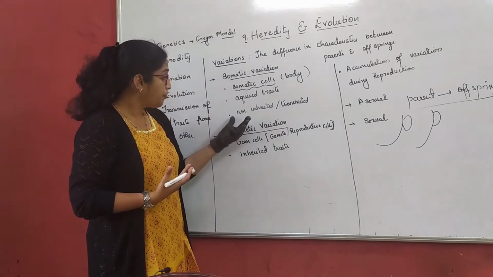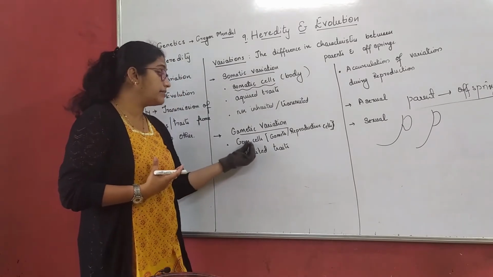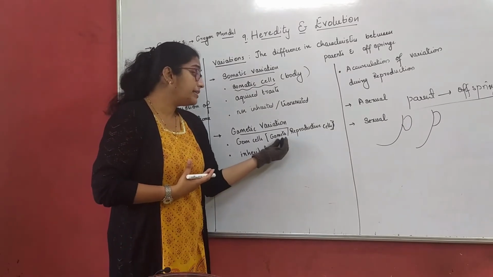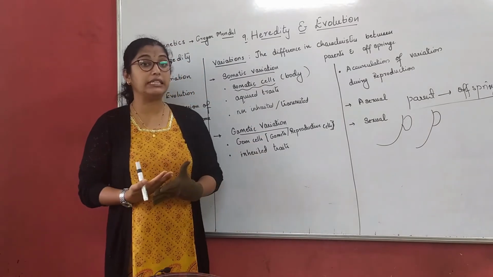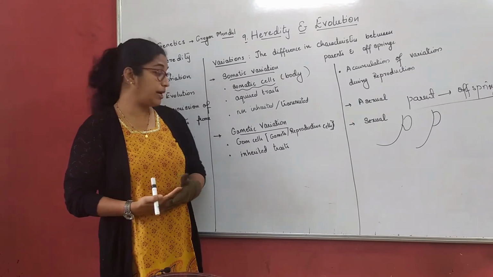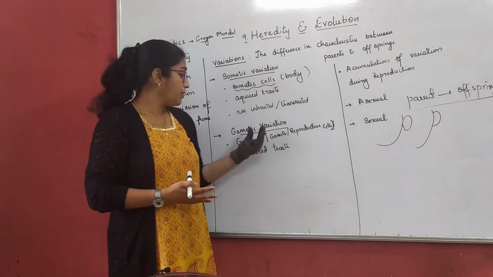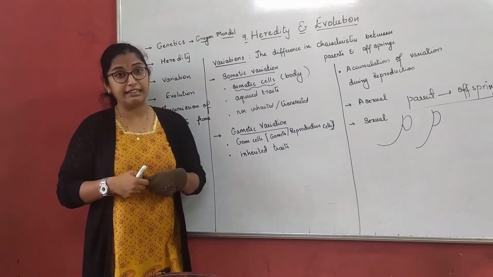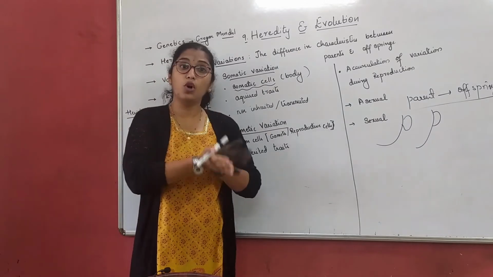Now, gametic variations. Gametic variations take place in the germ cells, that is, the gametes or reproductive cells. You study much in detail about gametes in your How Do Organisms Reproduce chapter. These are inherited traits. Gametic variations are inherited traits, meaning they are transferred from parents to offspring.